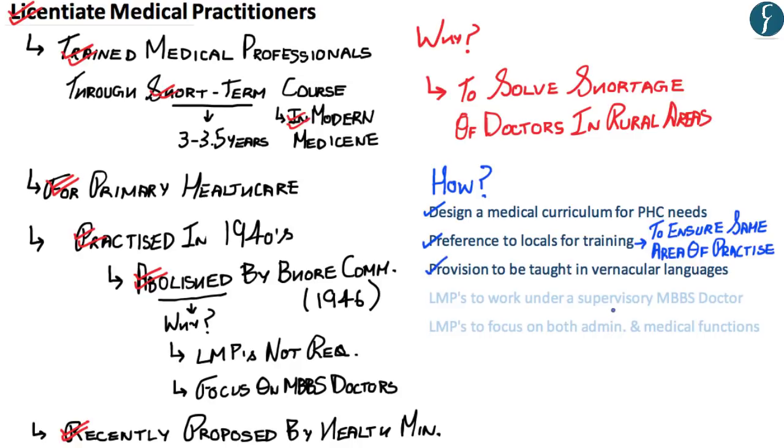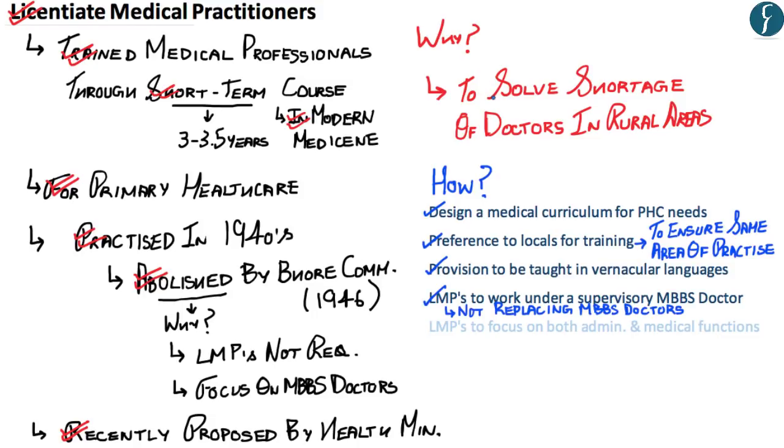The fourth point given by the author is that licentiate medical practitioners should work under a supervisory MBBS doctor. This is because LMPs should not be seen as replacing MBBS doctors and are only to aid MBBS doctors in ensuring proper primary health care and thereby solving the shortage of doctors in rural areas.